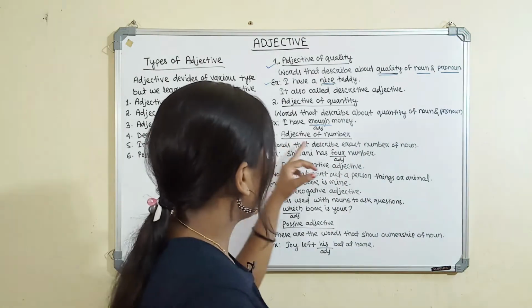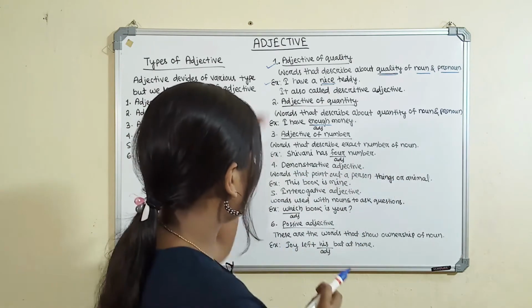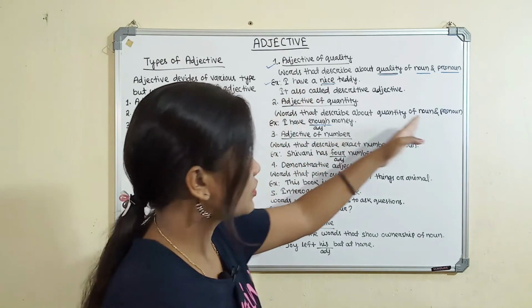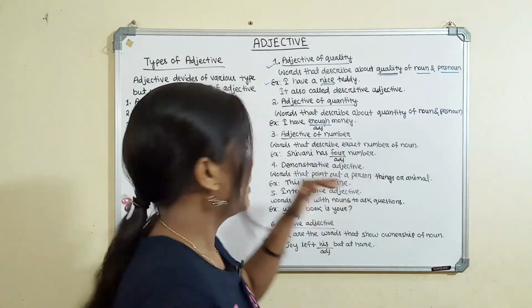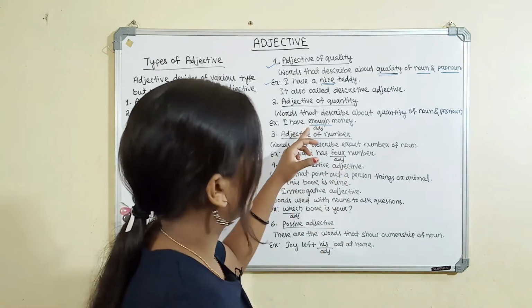Then the third one is adjective of number. These are words that describe the exact number of a noun. Here is the difference I will tell you: adjective of quantity shows the quantity of a noun or pronoun, but adjective of number shows the exact number.